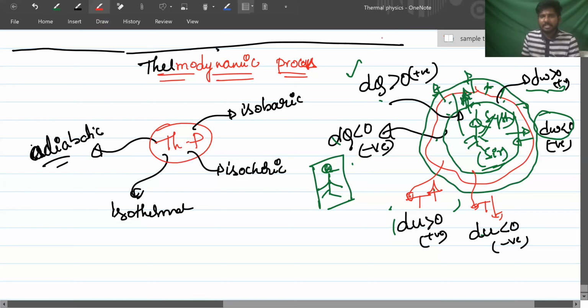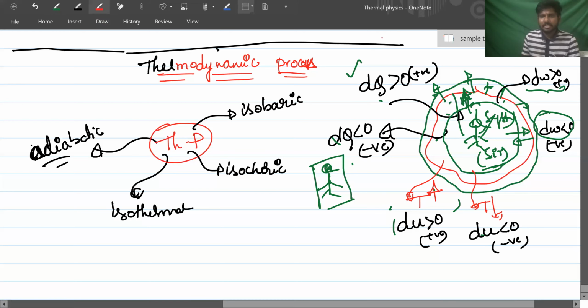I told you about processes. Isobaric, what happens in an isobaric process? Pressure is constant. Isochoric, volume is maintained constant. Isothermal, temperature is maintained constant. Adiabatic, dq is equal to 0. That means q is maintained constant. Outside energy will not come inside, and inside energy will not go outside. dq is 0. Got it?